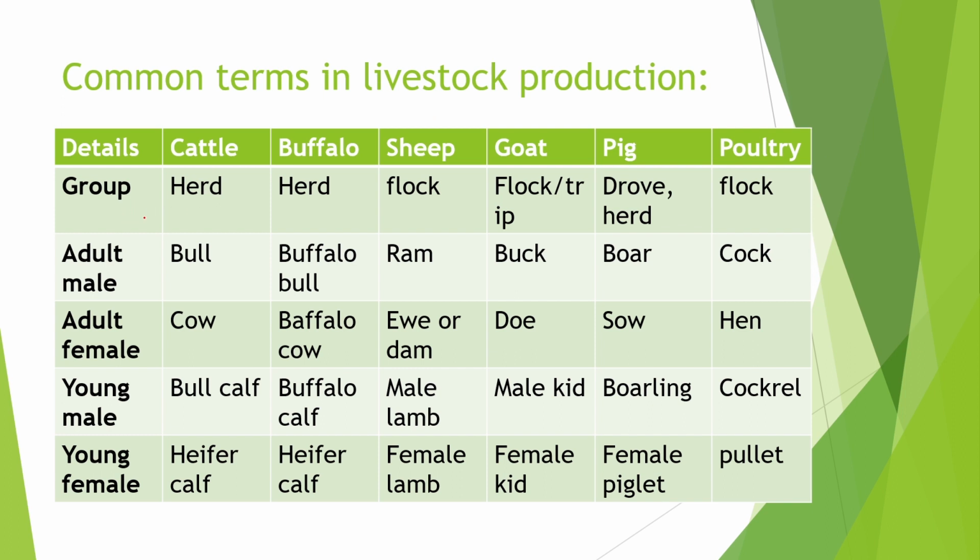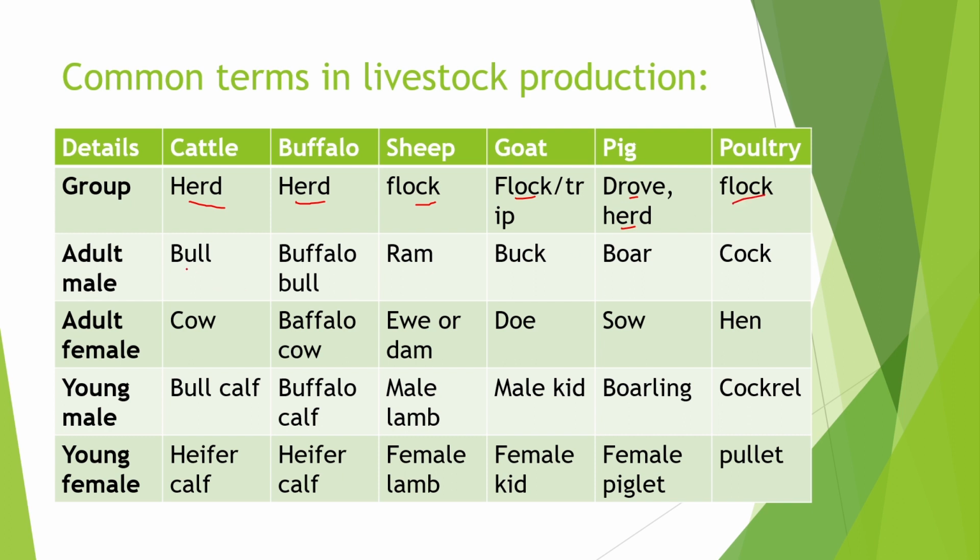The group of cattle is known as herd. The group of buffalo, it is also a herd. The group of sheep is a flock. The group of goat is flock or a trip. The group of pig is drove or herd. The group of poultry is flock.